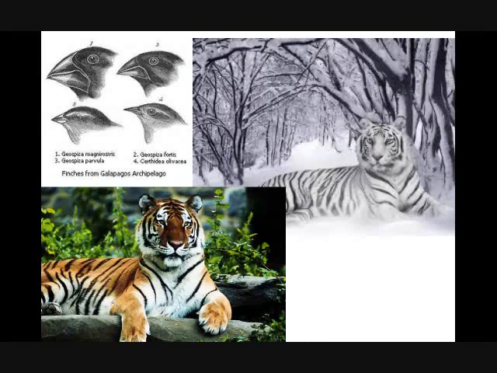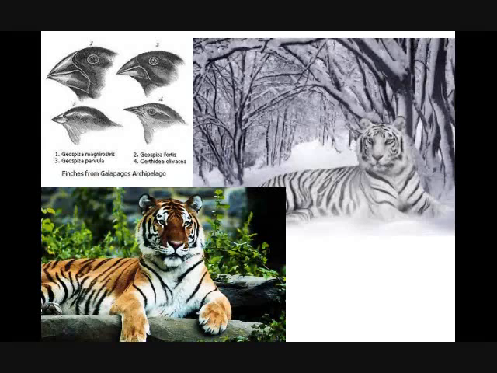If we look at the tiger on the bottom left, we can see that the stripes are fit to the environment that the tiger is located in. If we look at the top right, we can see that the tiger has black and white stripes. This tiger's skin is perfectly fit to its environment because, as we can see in the background, there's snow and trees. And finally, on the top left, we can see birds with various beaks.